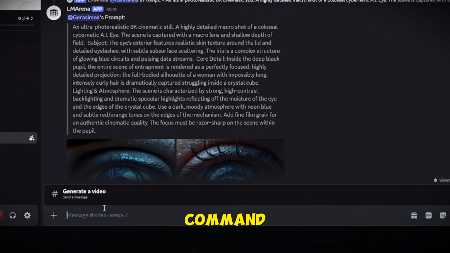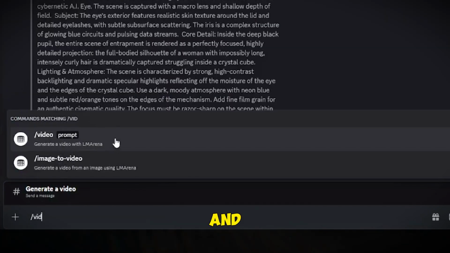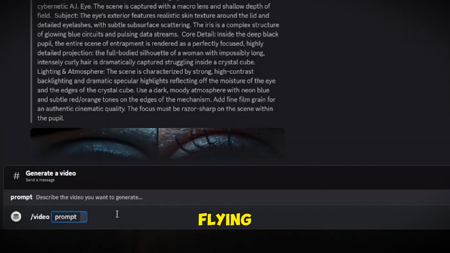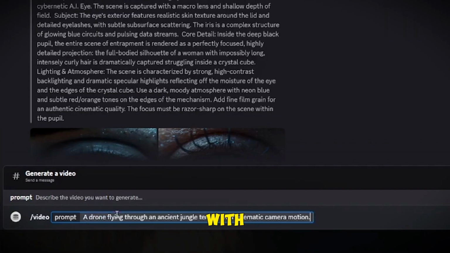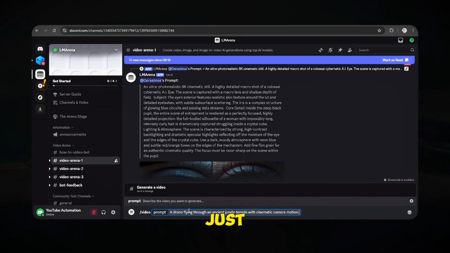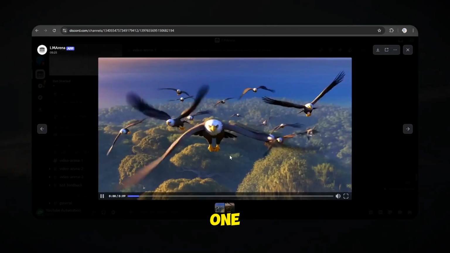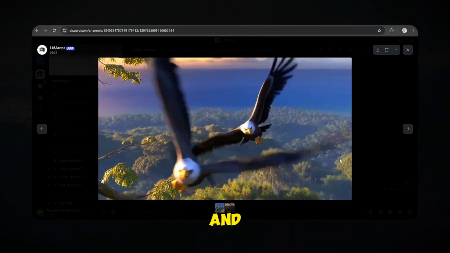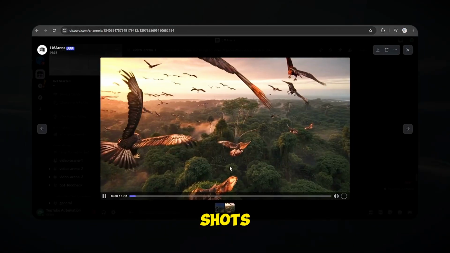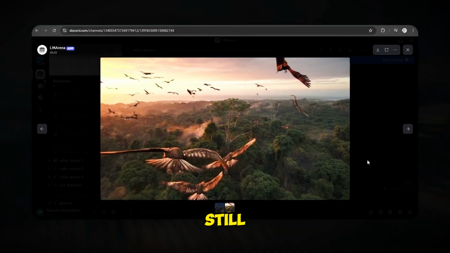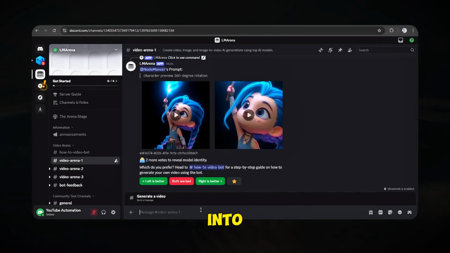Here I type the command /video and give the prompt, a drone flying through an ancient jungle temple with cinematic camera motion. Just hit enter and the AI generates 2 completely different clips, one with smooth camera motion and another with aerial cinematic shots.